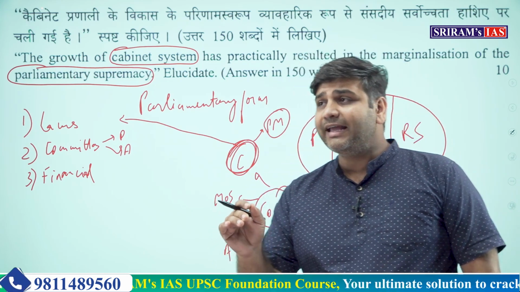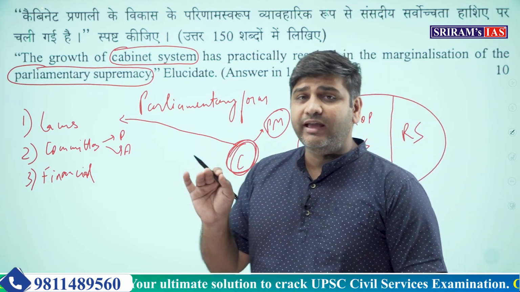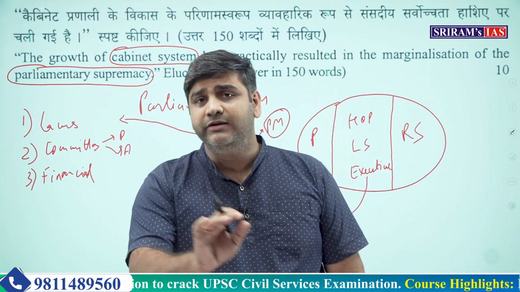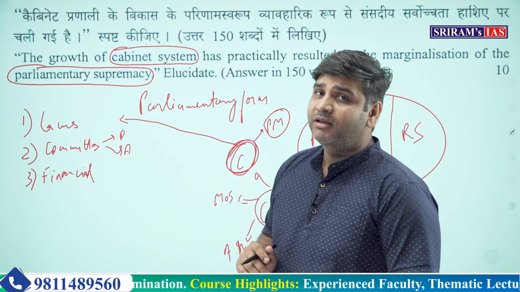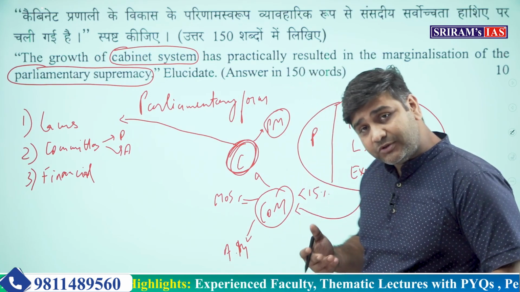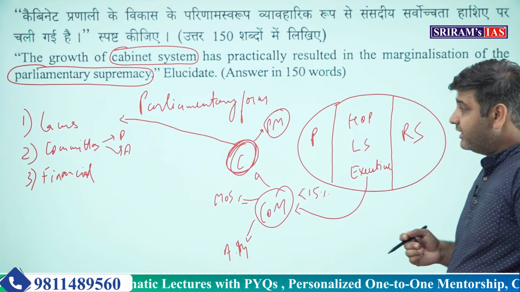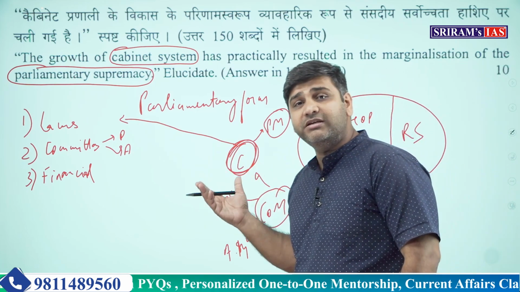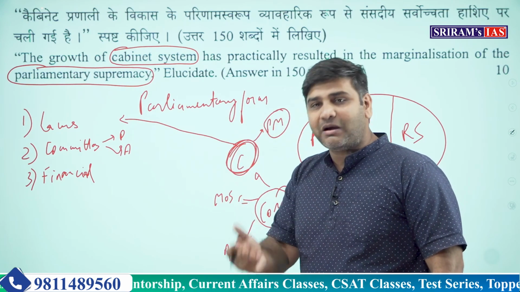The government can implement any policy, any scheme, any law in any way, shape or form it wants. Why? Because it has the majority in Lok Sabha, and it has the majority in Rajya Sabha.